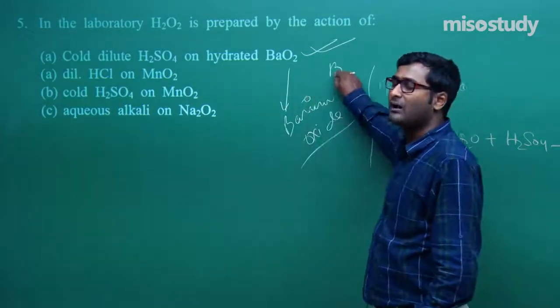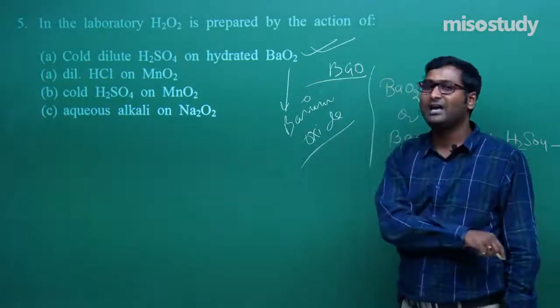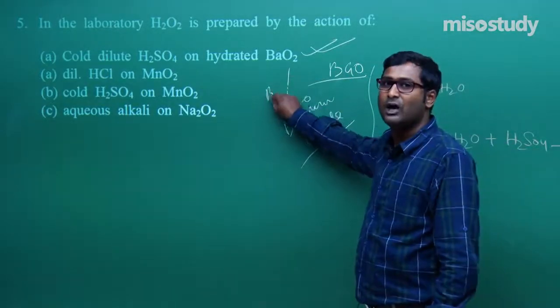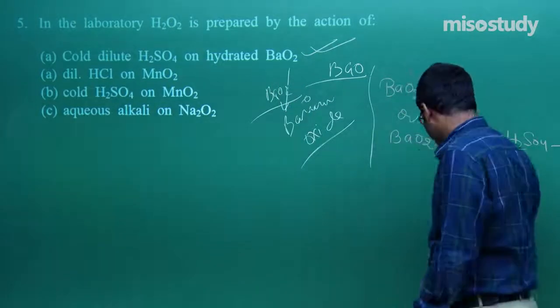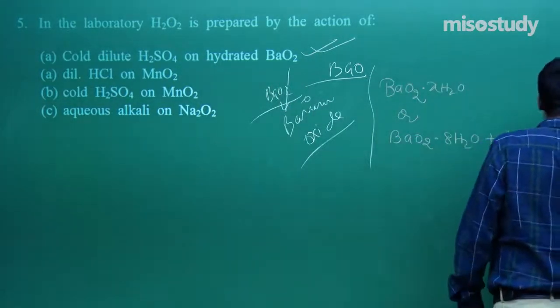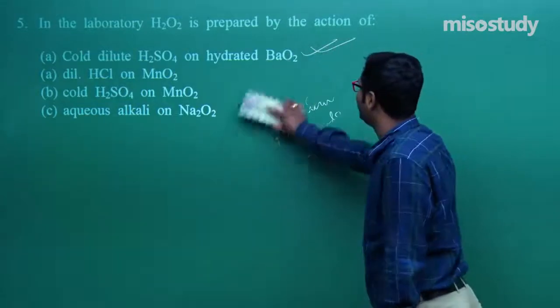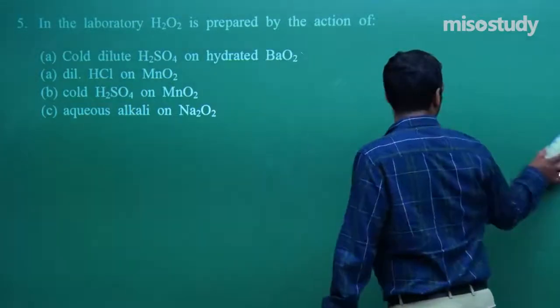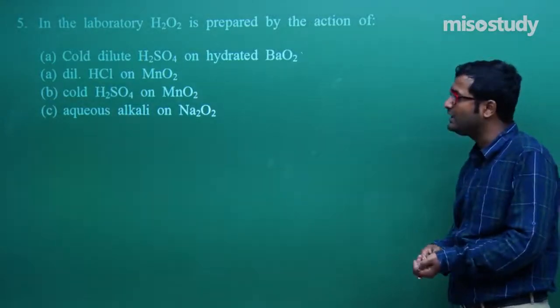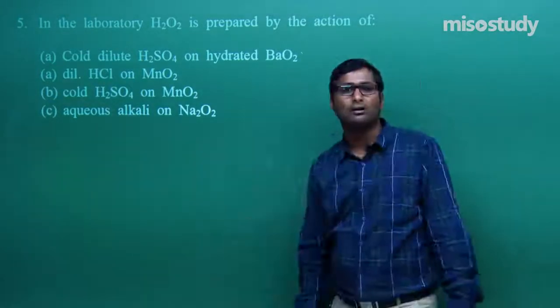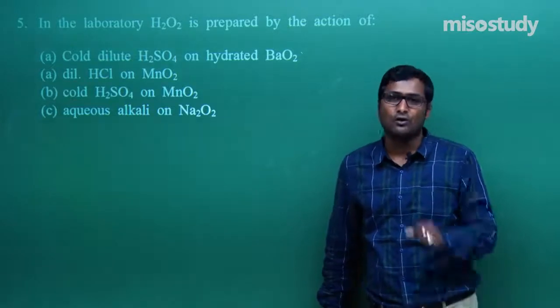What is the formula of barium oxide? BaO. What is the formula of peroxide? BaO2. Why? Because alkaline earth metal, not alkali metal. Clear, friend? If you have any doubt, you can easily approach me. In this method, we can also use H3PO4.